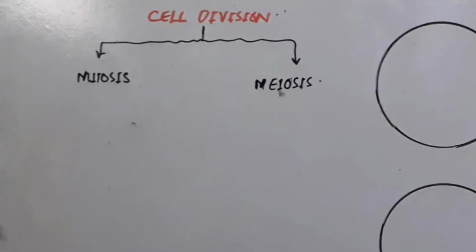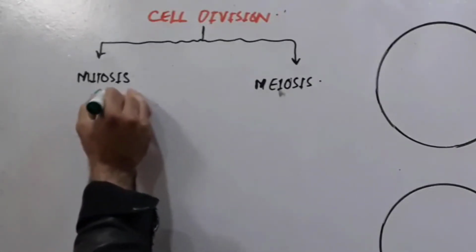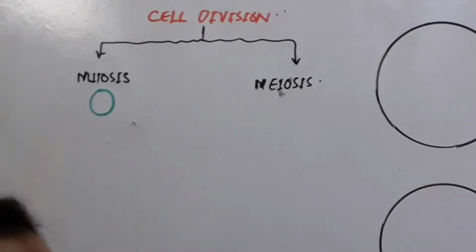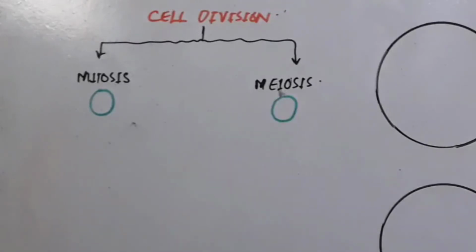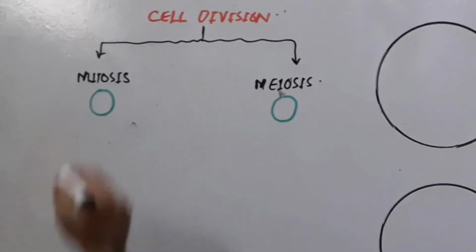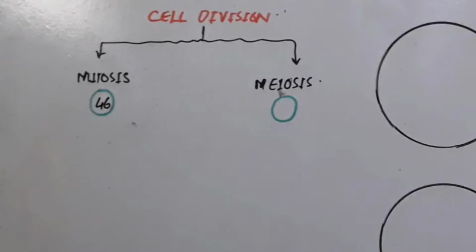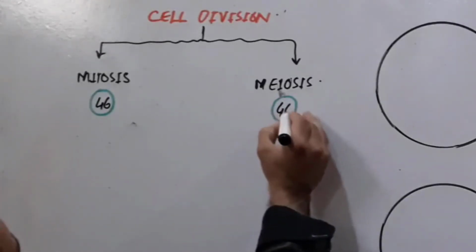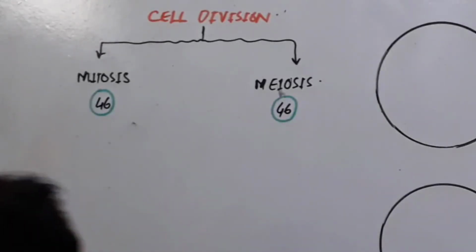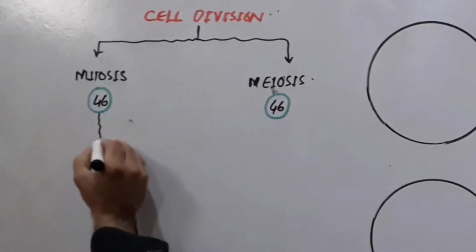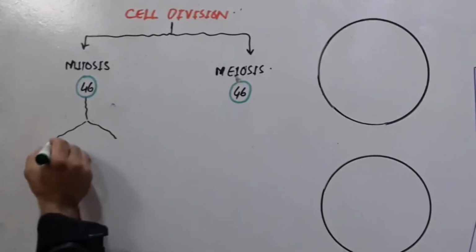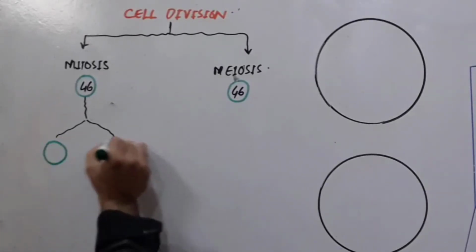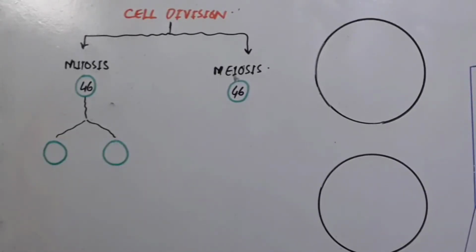So look carefully. What is mitosis? Here is a cell, and this cell is going to divide. If it is a human cell, human cells have 46 chromosomes, and here also we have 46 chromosomes. This cell divides and makes two cells such that both cells receive the same number of chromosomes as the parent cell.